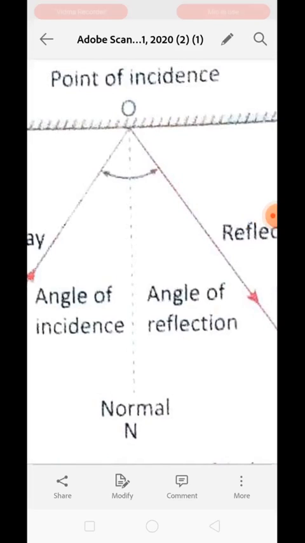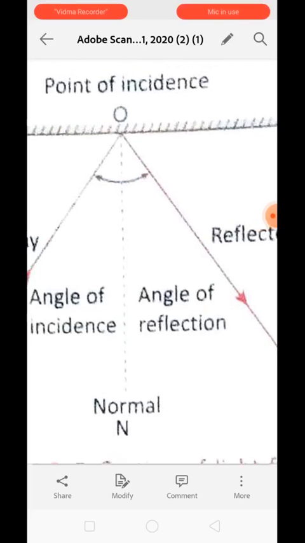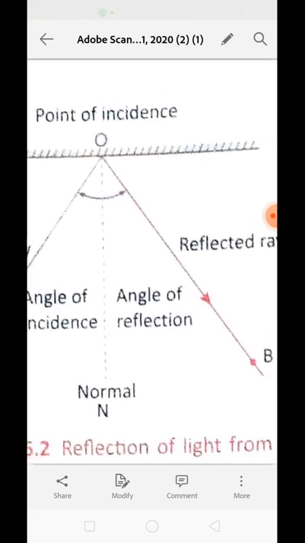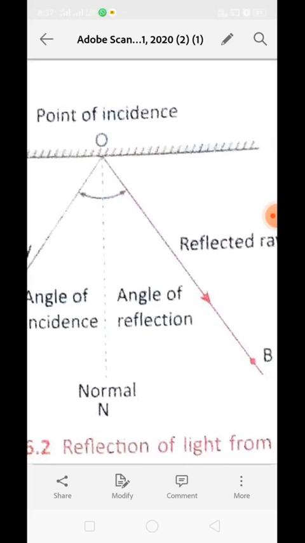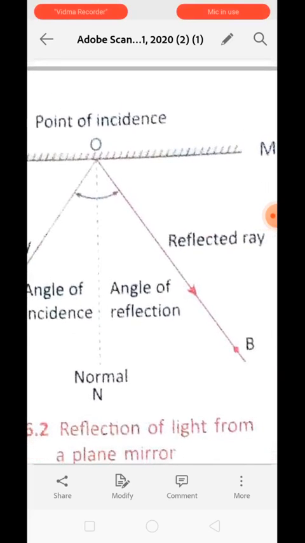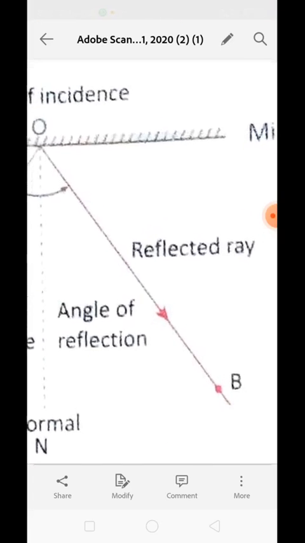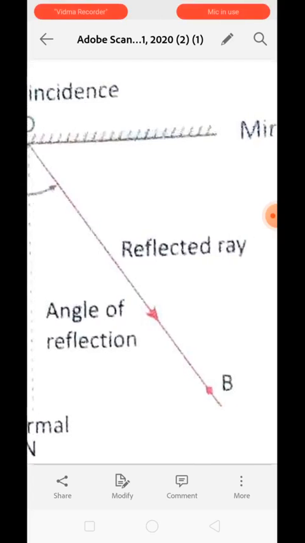So what is the angle of reflection? The angle of reflection is an angle which is formed between the reflected ray and the normal. The angle formed between the reflected ray and the normal. So over here you can see this is the angle of reflection, angle BON. Understood? Angle BON. The angle of reflection can be represented as angle R, but the R